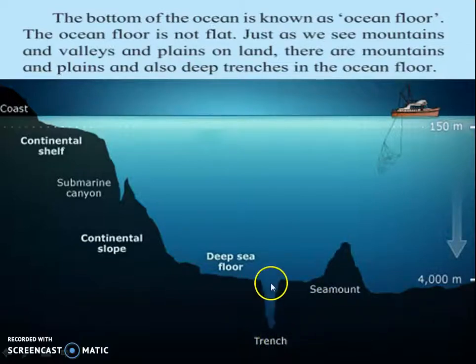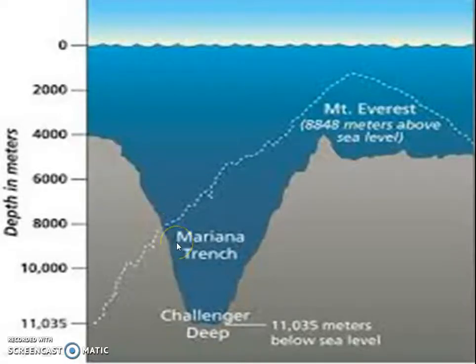Here you can see the deep valleys in the ocean are called trenches, and mountains in the sea are called seamounts. In the Pacific Ocean, the deepest trench is the Mariana Trench, and this trench is deeper than the height of Mount Everest. The Mariana Trench is the deepest trench in the world.